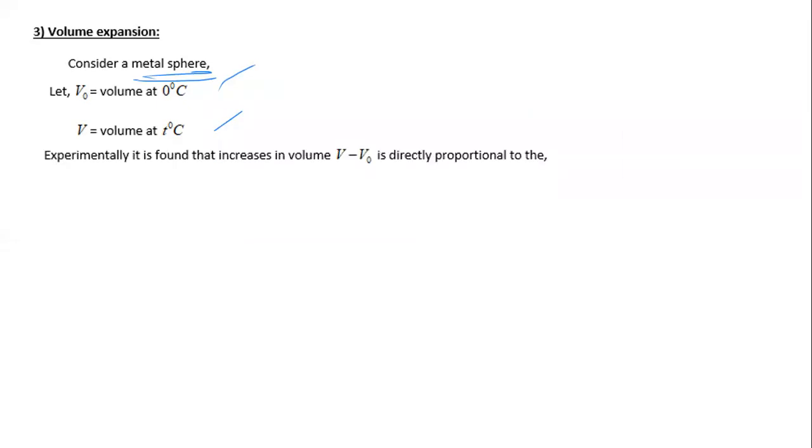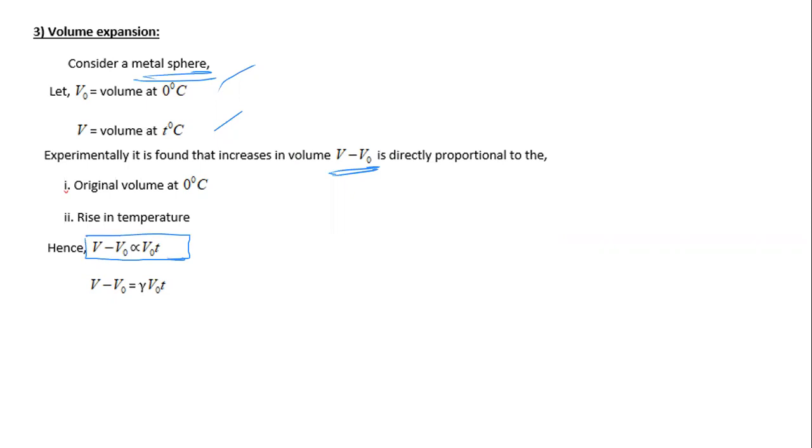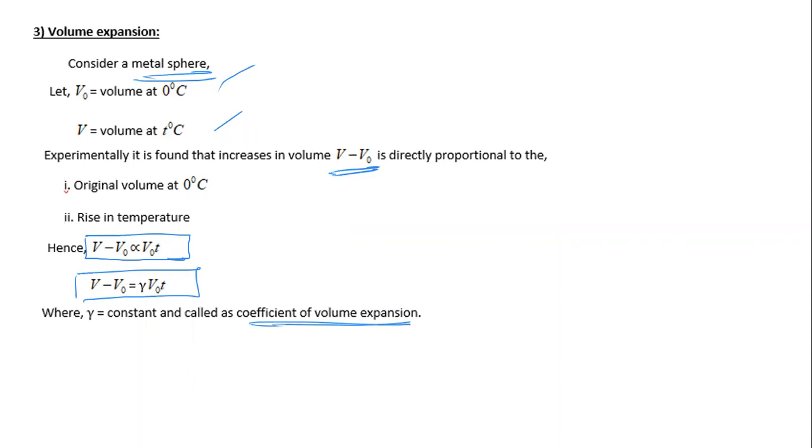Experimentally, it is found that the increase in volume, V minus V0, is directly proportional to the original volume and the rise in temperature. So mathematically, V minus V0 is proportional to V0T. We can write the equals sign and a constant, and here gamma is the constant, called the coefficient of volume expansion or cubical expansion. Then the formula of gamma is V minus V0 divided by V0T.